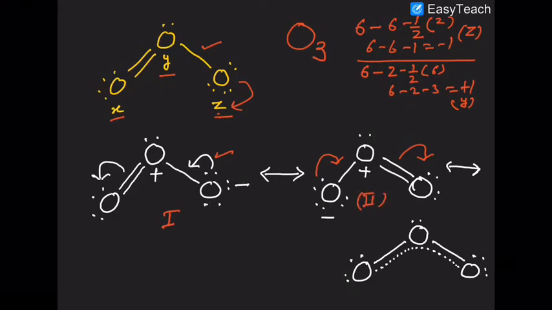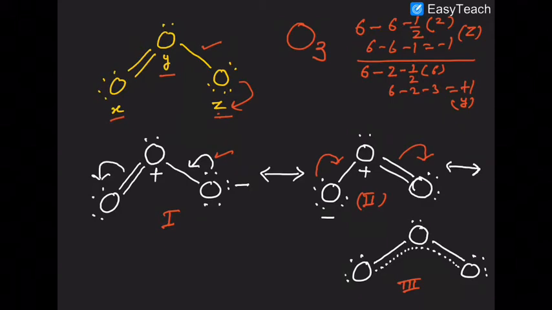In this way, lone pairs becoming pi cloud and pi cloud becoming lone pairs continues going on. This pi delocalization is given by structure number 3, which represents the hybrid structure of ozone. Neither 1 nor 2 nor 3 represents the true ozone.